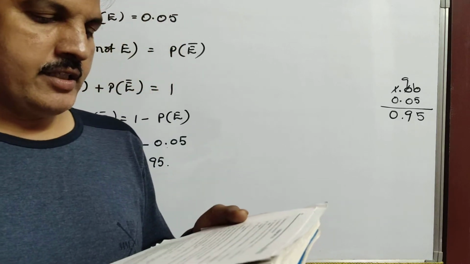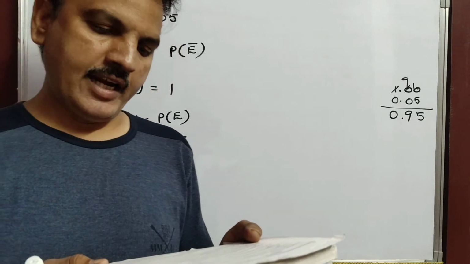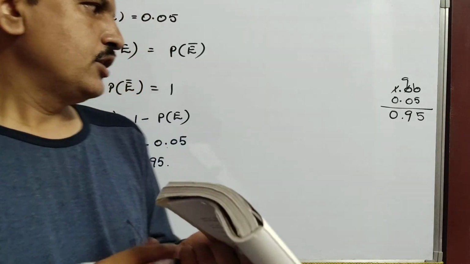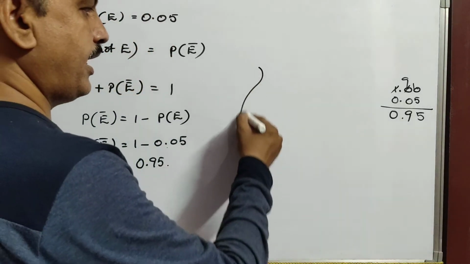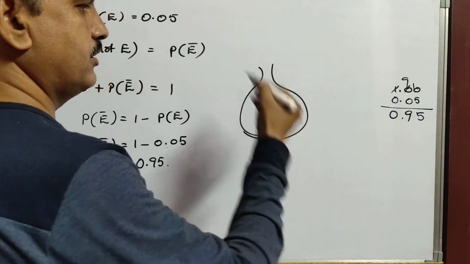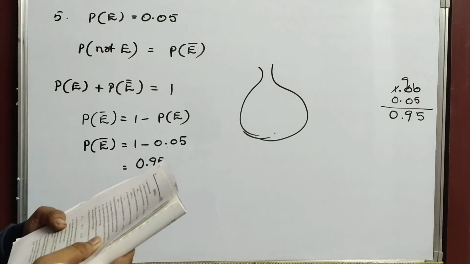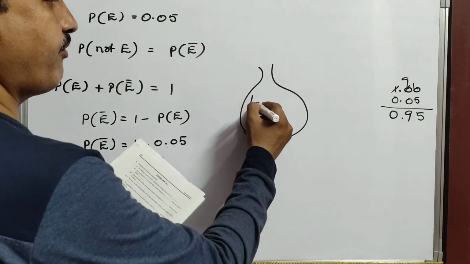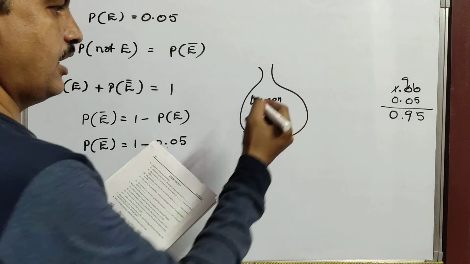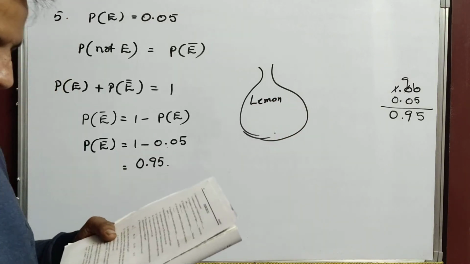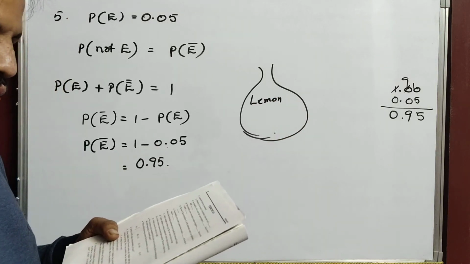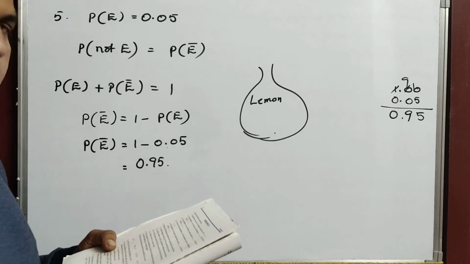Coming to 6th question, children. A bag contains lemon flavored candies only. Means we have here one bag. In that bag we have only lemon flavored candies. Malini takes out one candy without looking into the bag.